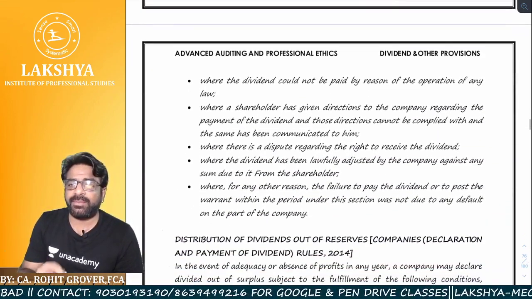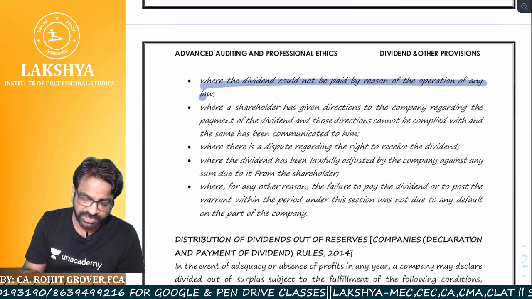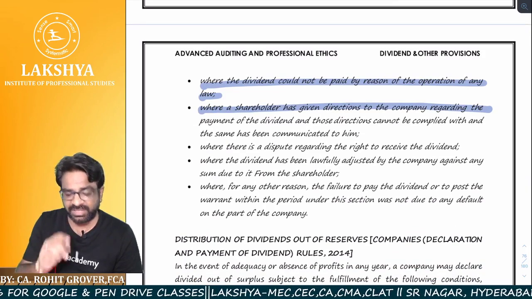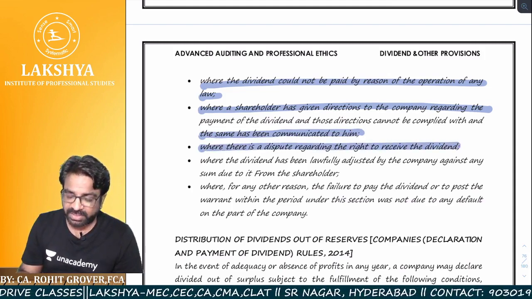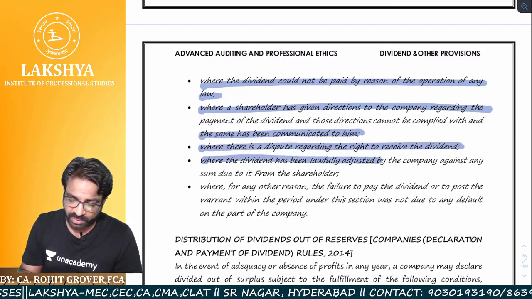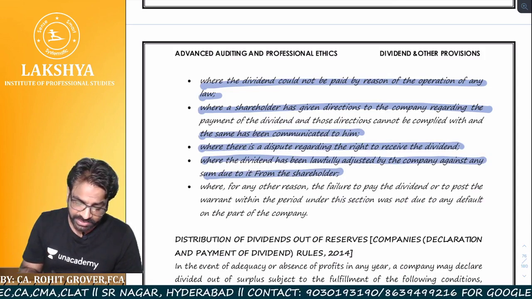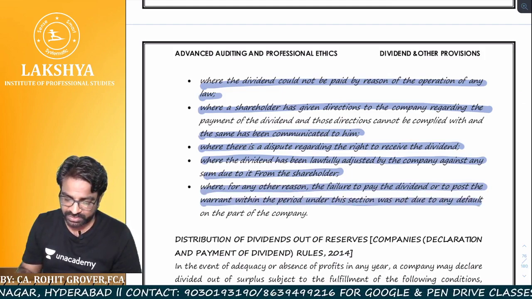No offense. When is the company not liable to pay the penalty? When the dividend could not be paid by reason of operation of law, I already told you, where the shareholder has given directions that cannot be fulfilled and the company has communicated this to him, where there is a dispute regarding the right to receive the dividend, where the dividend has been lawfully adjusted by the company against a sum due. All these points we have already covered in the written notes. Also where, for any other reason, the failure to pay the dividend or post the warrant within the period under this section was not due to any fault on the part of the company.